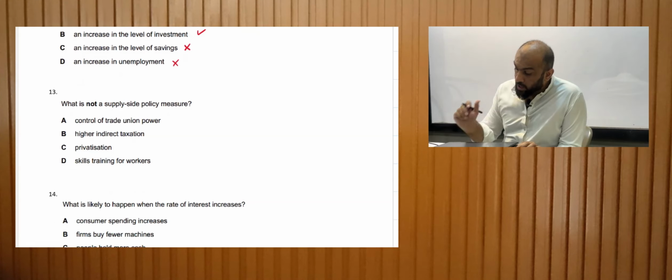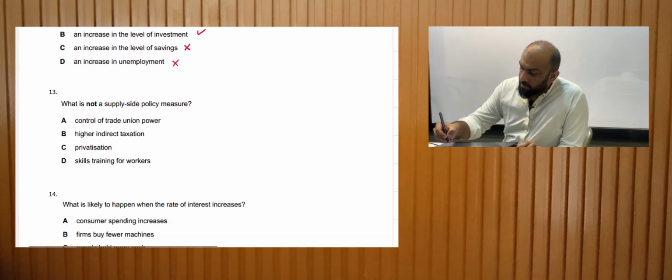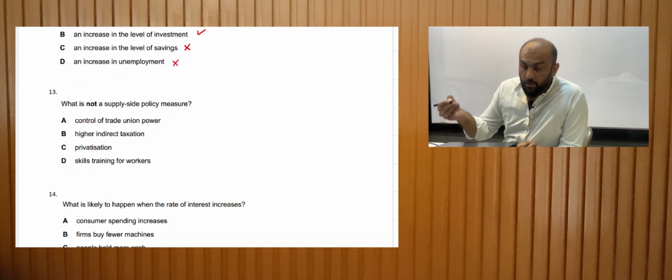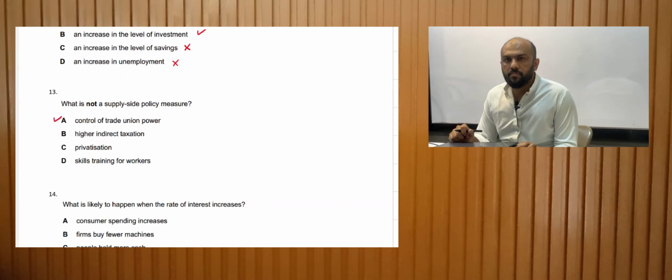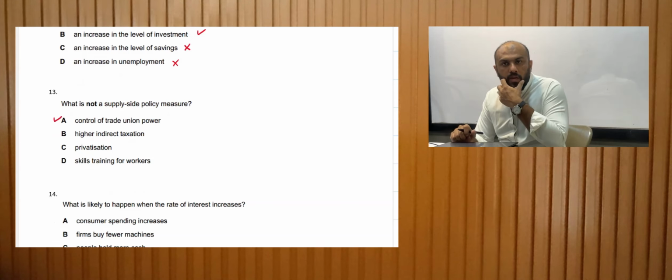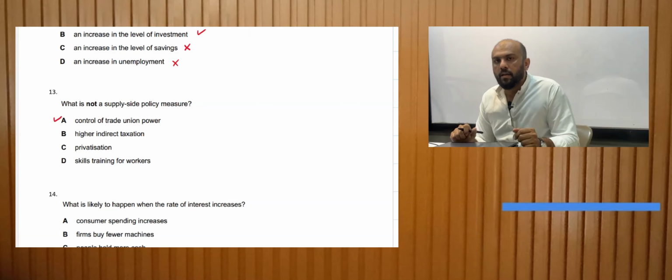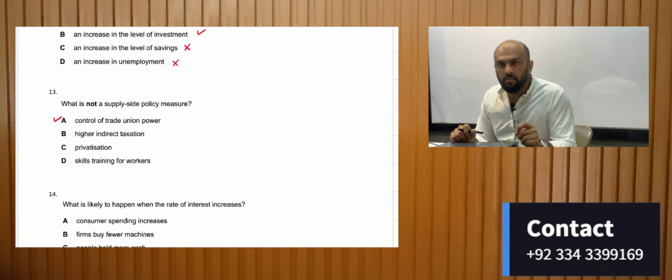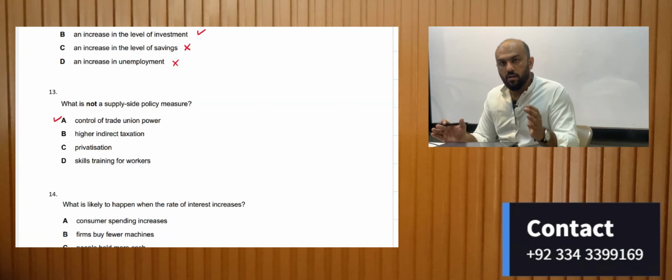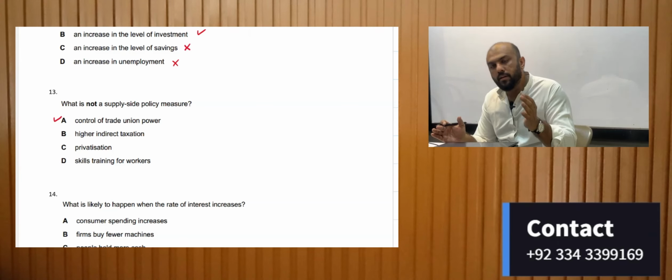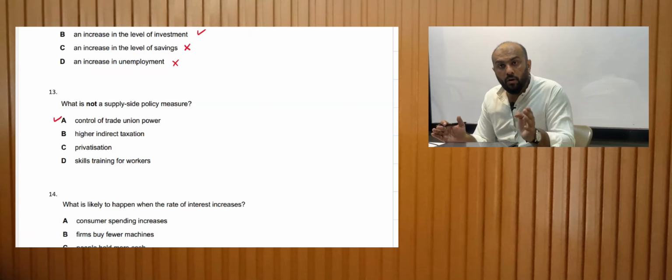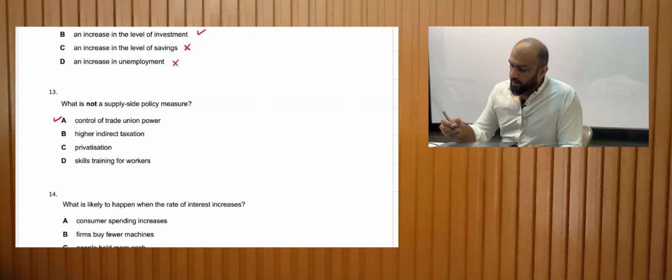A. Control of trade union power. When I control, as a government, the trade union powers, this is a supply side policy because then I am able to use my labor correctly. I am able to reduce the powers of trade unions. So trade union power, curbing it or controlling it, is a supply side policy, right?